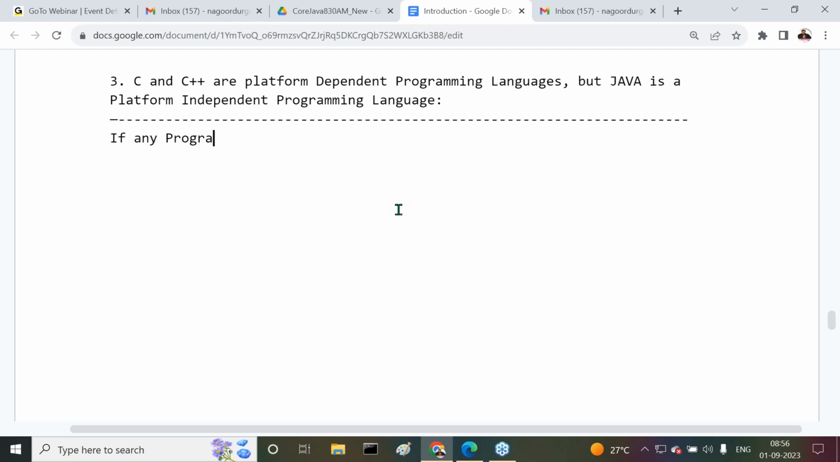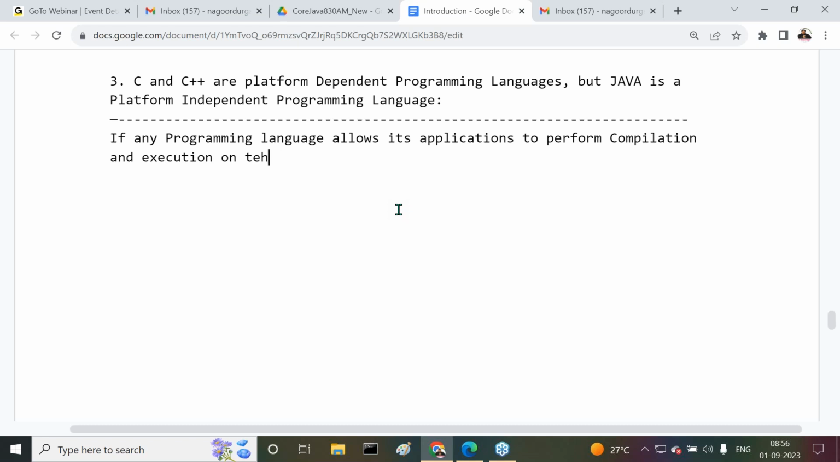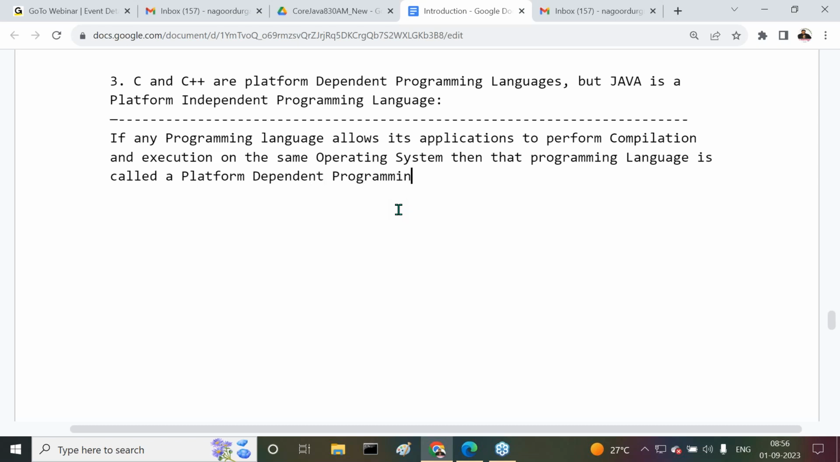If any programming language allows its applications to perform compilation and execution on the same operating system, then that programming language is called a platform dependent programming language.